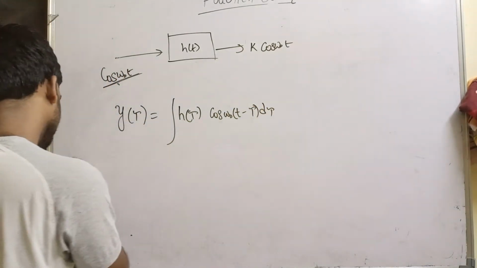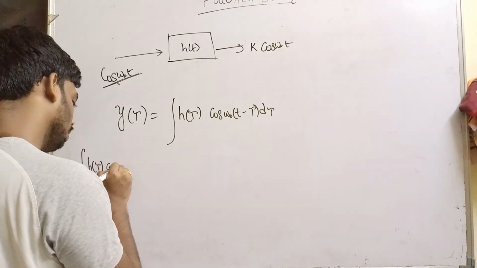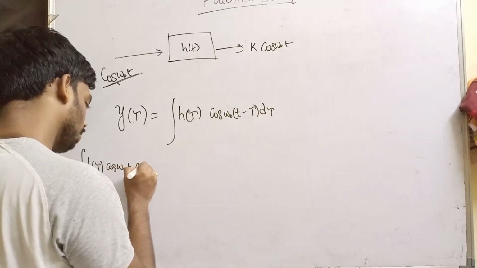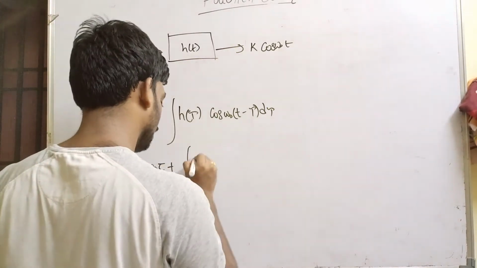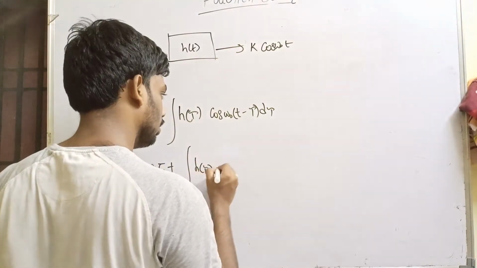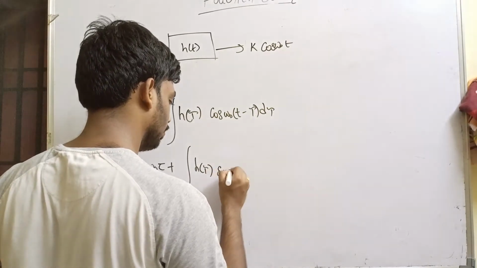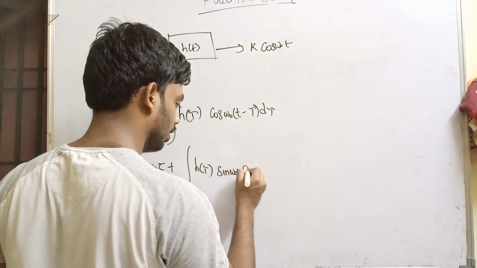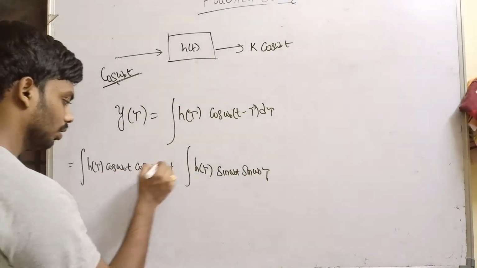Okay, expand this. Integral h of tau cos omega naught t cos omega naught tau, plus integral h of tau sin omega naught t into sin omega naught tau, d tau.